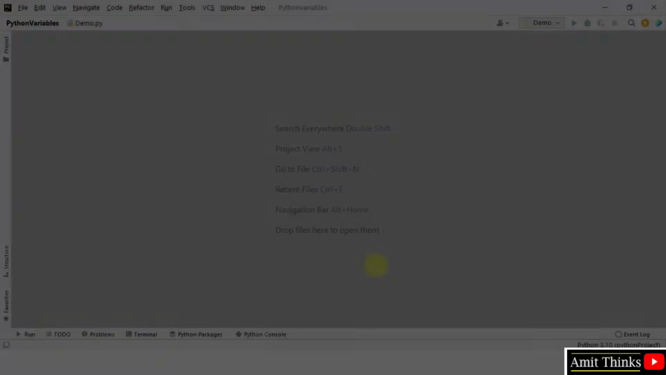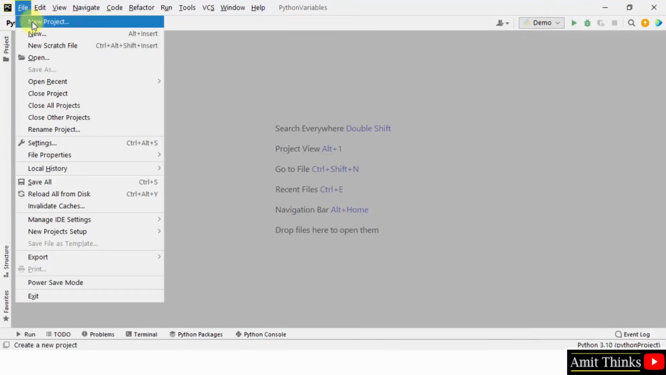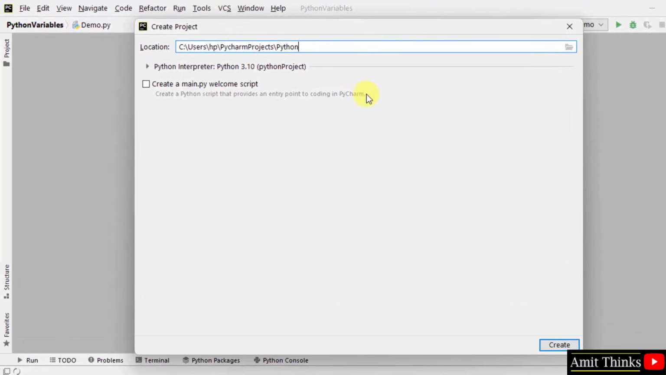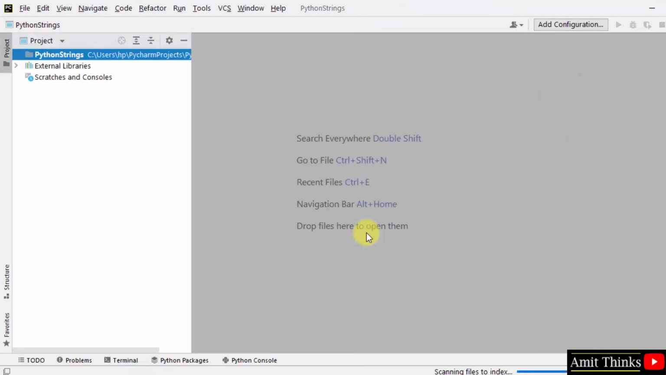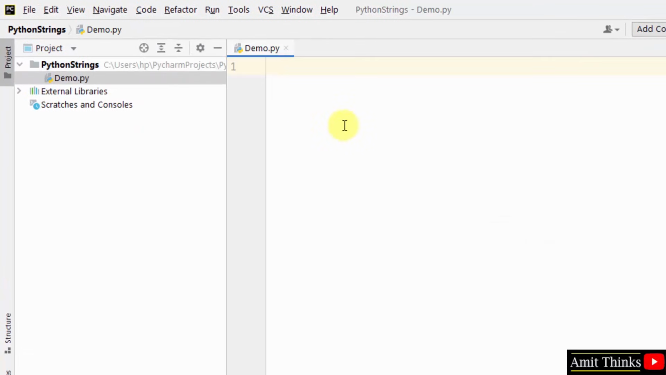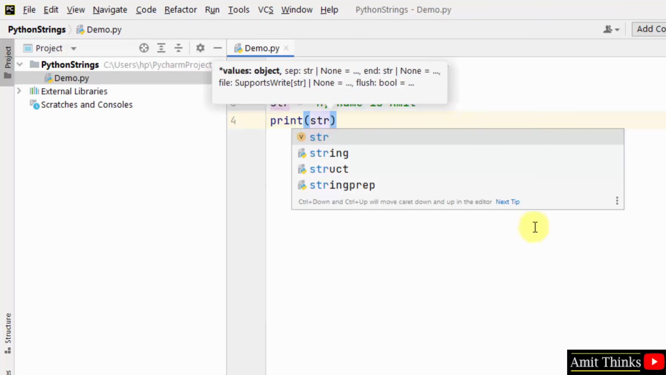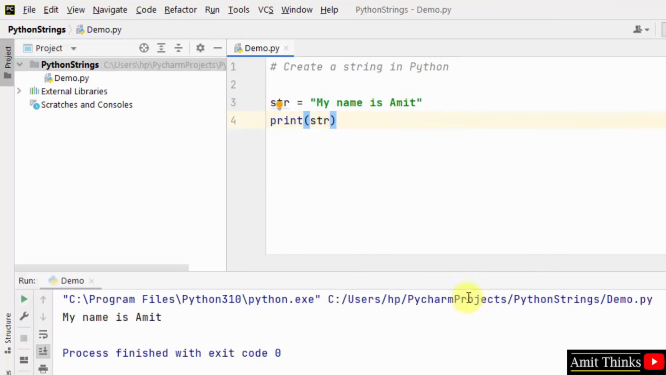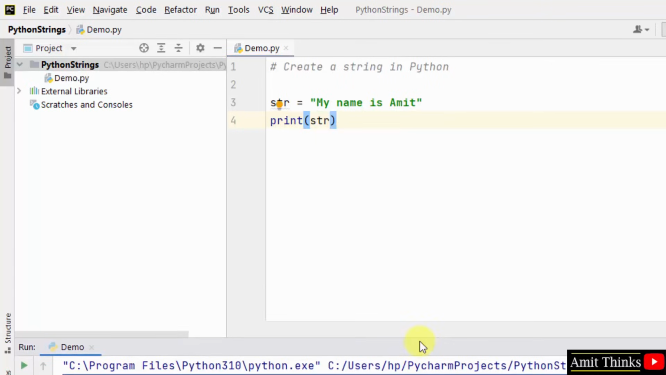Let us see an example. So here is our PyCharm IDE. Let us create a new project, File, New Project. I'll name it Python strings, and when I click on create, it will create our project. Here it is. Let us create a new file, demo. I'll press enter and it will create demo.py. Now we will directly create a string. I'll use str, add double quotes and just add my name is Amit. That's it. This is how we create a string. I'll just print str. Right click and run demo. Here you can see we printed our first string easily.